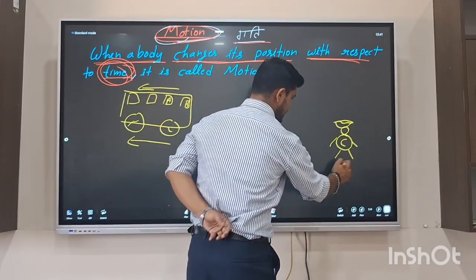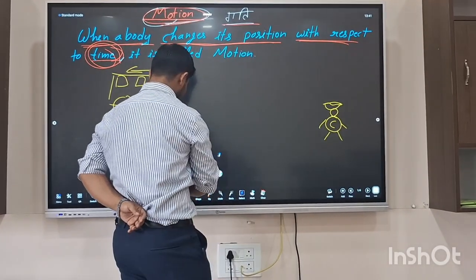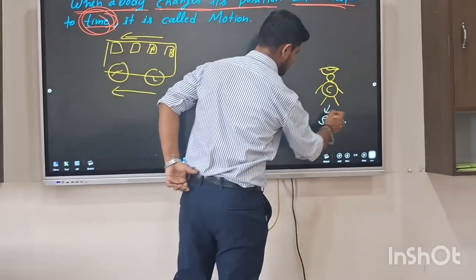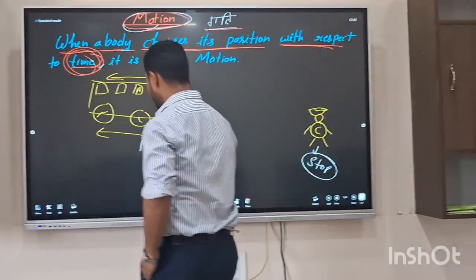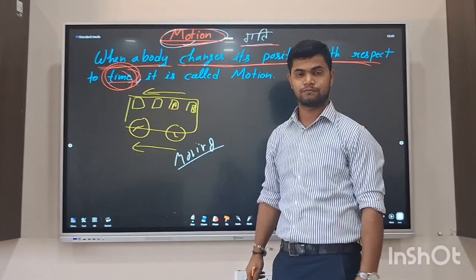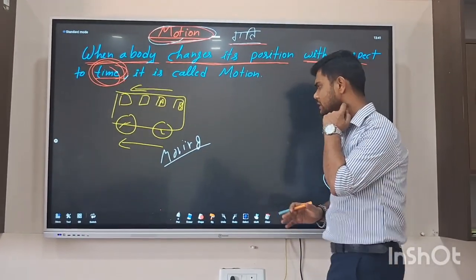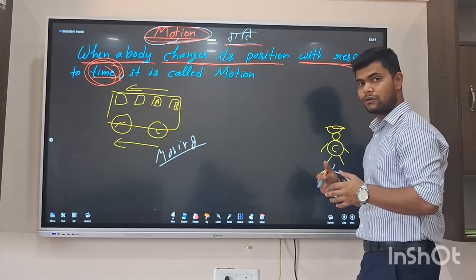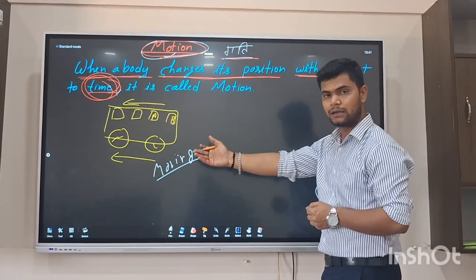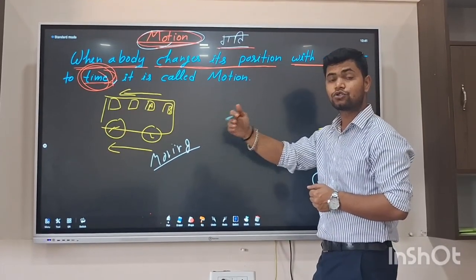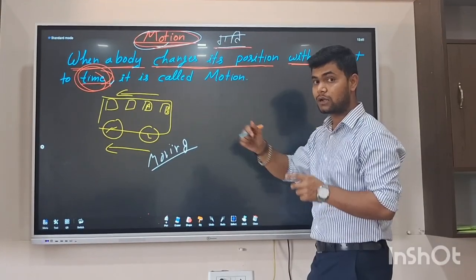This man C is at its initial position, in a stopped state, and the bus is now moving in a particular direction. So now let's talk about it. When C looks at A and B, he will say that A and B are moving. So A and B are in motion.